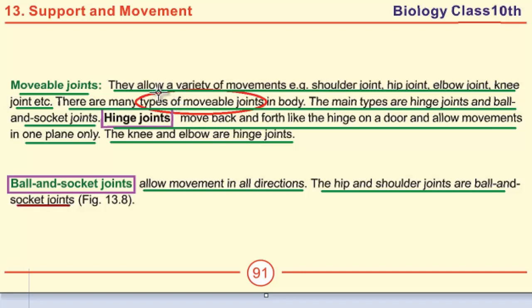Movable joints allow a variety of movements. Hip joint and shoulder joint are examples of movable joints. There are two main types of movable joints. Hinge joints allow movement in only one plane. Knee and elbow are hinge joints. Ball and socket joints allow movement in all directions. The last MCQ on this page includes the hip and shoulder joints are ball and socket joints.